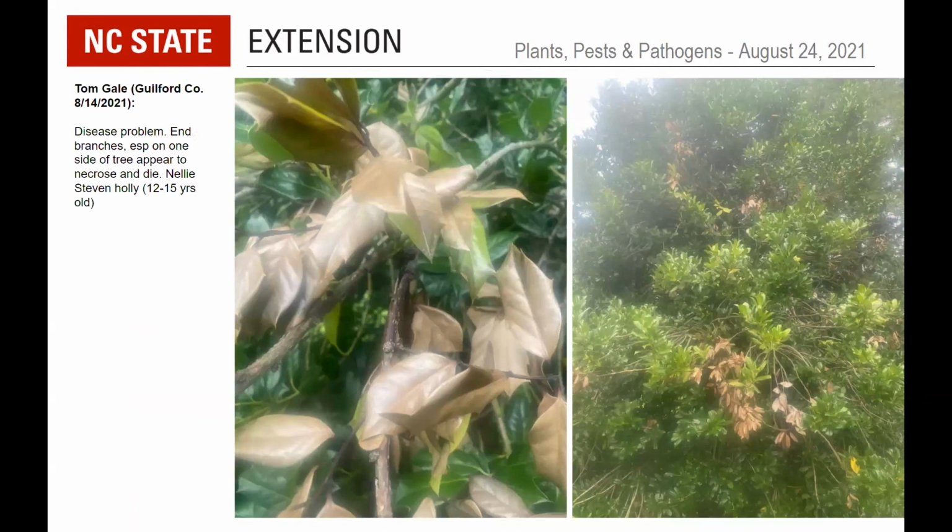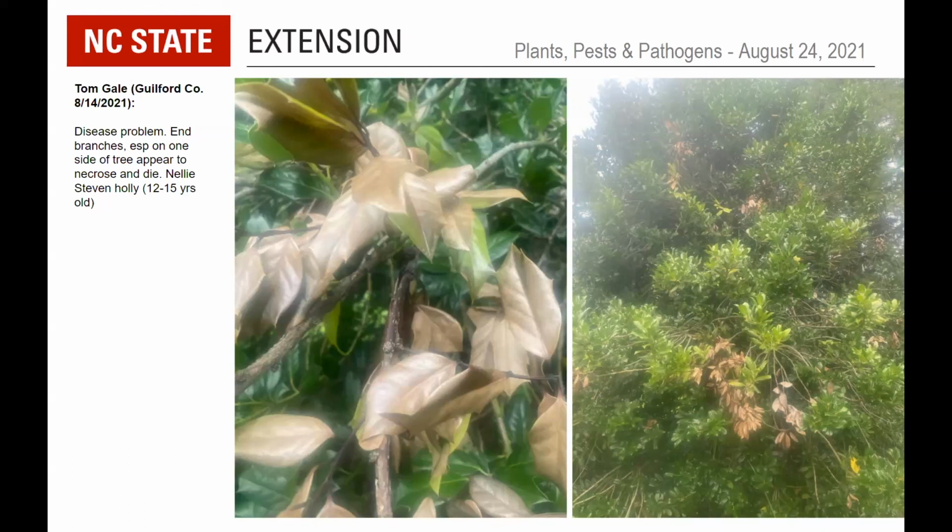So on this Nellie R. Stevens holly that Tom submitted from Guilford County, I do not know. My first thought when I saw this, especially with that little bit of splitting, was maybe some kind of cicada oviposition injury, but in Guilford County, you would not have had the periodical cicadas of this brood. So I do not know.